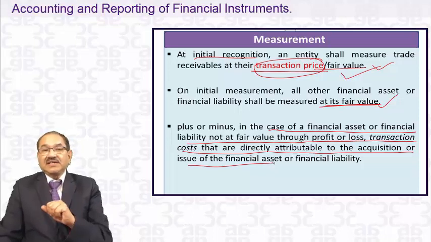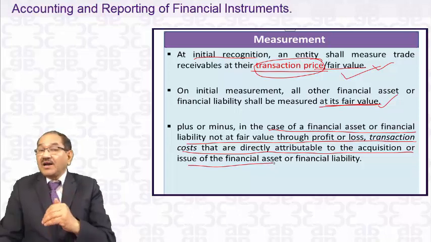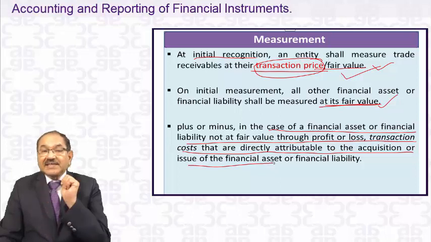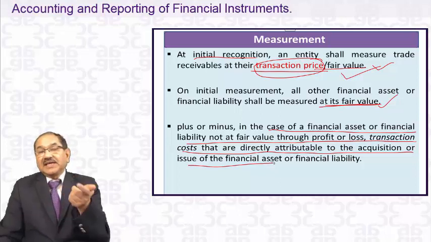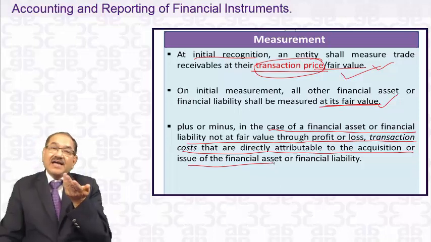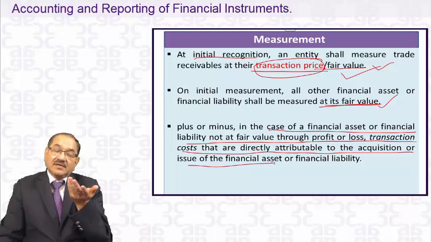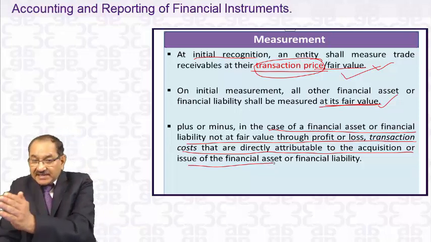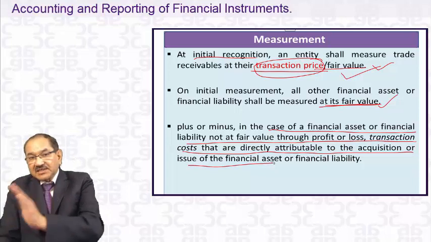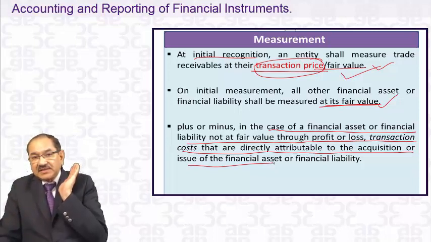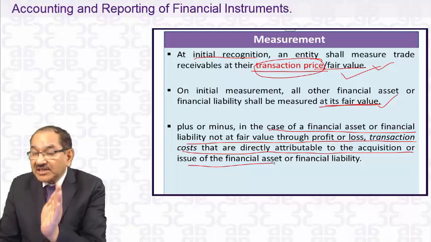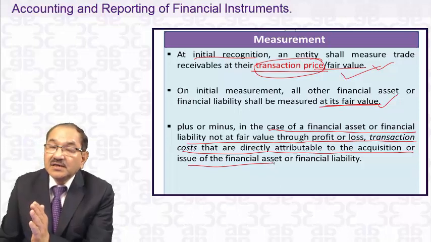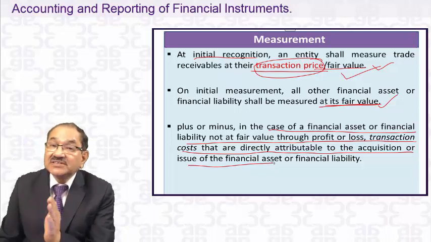Added when you are purchasing it, subtracted when you are taking a liability. In case of a financial liability, it will be subtracted. In case of a financial asset, it will be added. That is in case of fair value: for a financial asset or financial liability carried in the balance sheet at fair value, transaction cost will not be added or subtracted. But if it is carried at amortized cost, the other one, it will be added or subtracted.